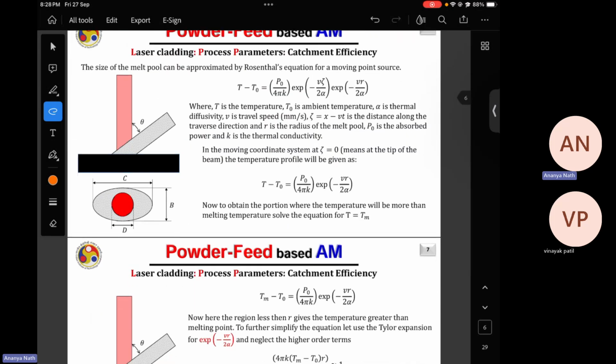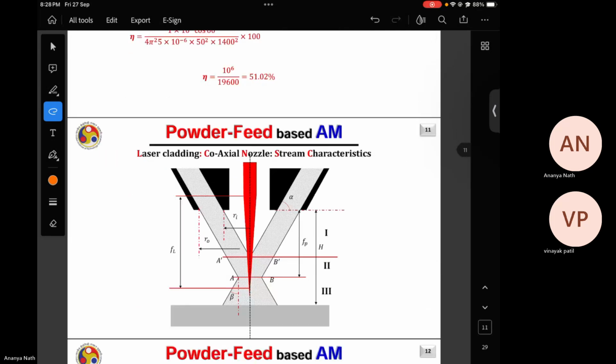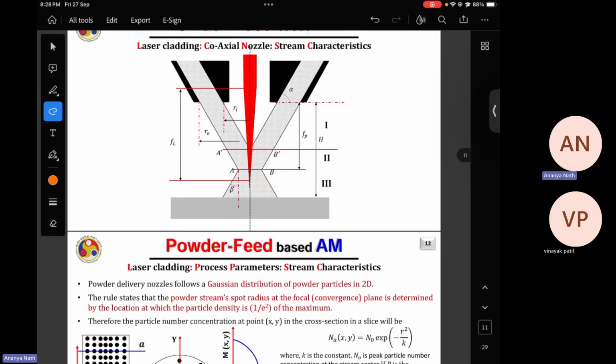Now, depending upon the SOD, depending upon the region of the powder stream where you are working, you will have different catchment efficiency. So obviously, because of which we go for defocus region of the laser and focus region of the powder stream. Again and again, I'm repeating this point because you have to remember this point always if you're working with DED. Now, this is the diagram.